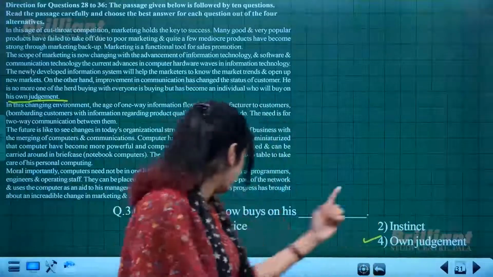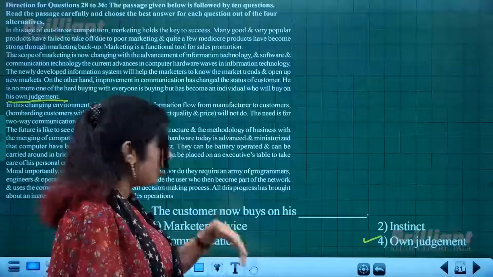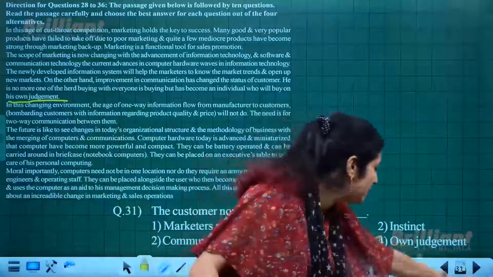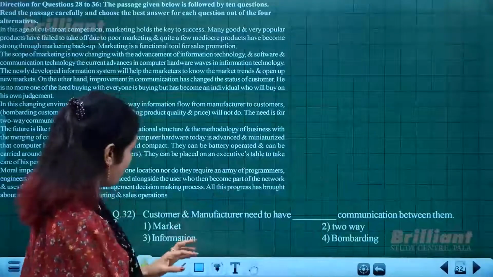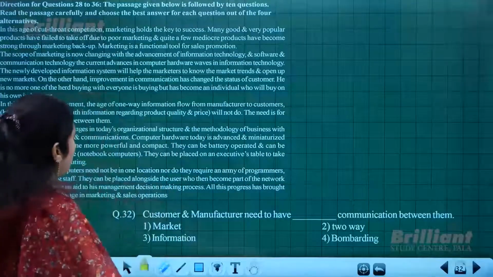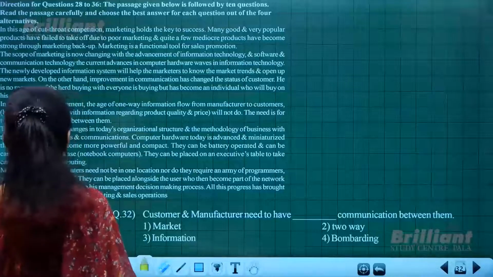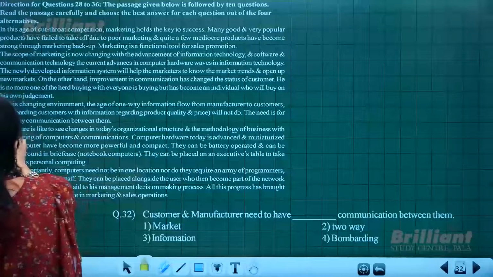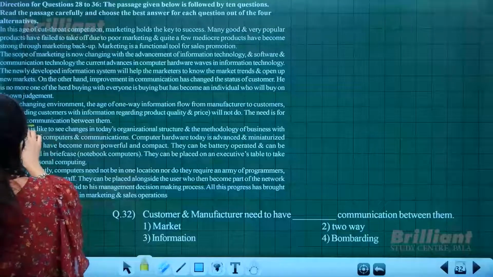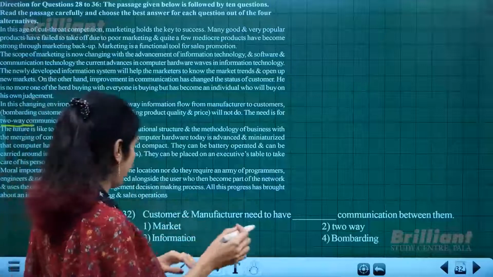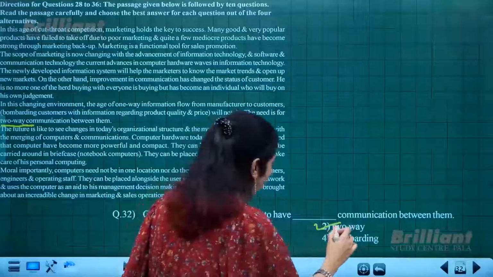Okay, not instinct or marketer's advice. So long back this was the practice, but now he will go for his own judgment. Customer and manufacturer need to have dash communication between them. That also is clearly given. Yeah, here. See, the need is for two-way communication between the customer and manufacturer. So it should be two-way communication.